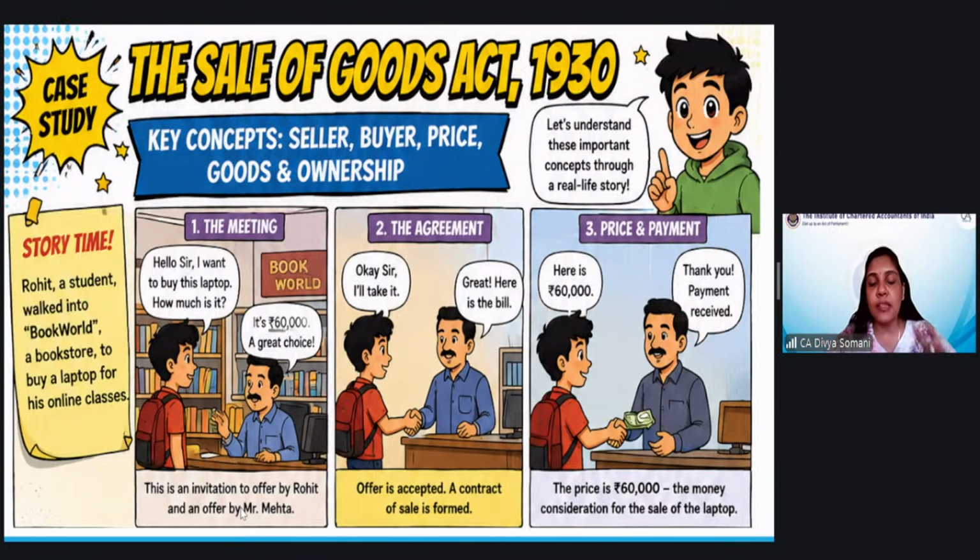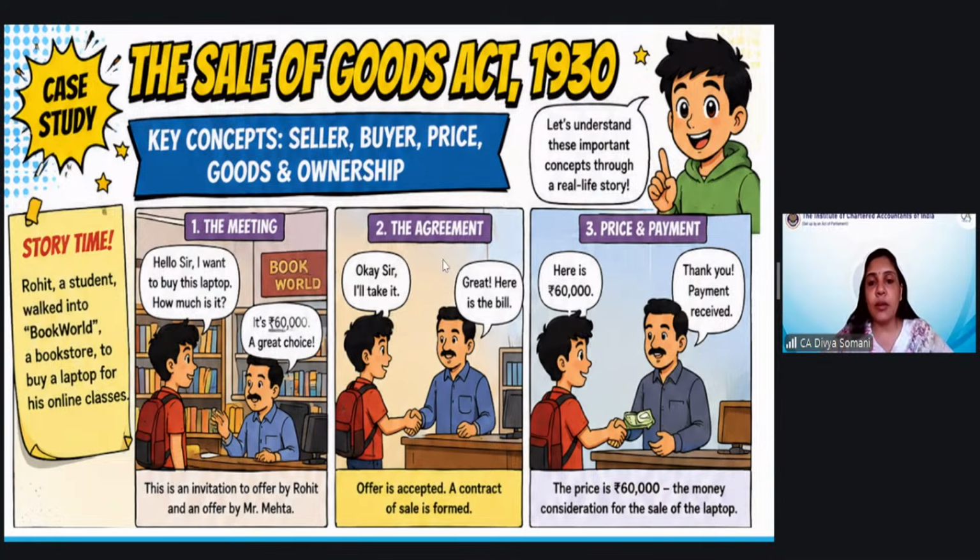Let us compare this whole scenario with the Indian Contract Act. Whenever a person is asking, he is making an invitation to offer, saying I am interested to buy this laptop, how much does it cost. So he is inviting an offer from the other party. The seller here is giving the offer. He is saying that I am ready to sell it at 60,000. That is how it is done.